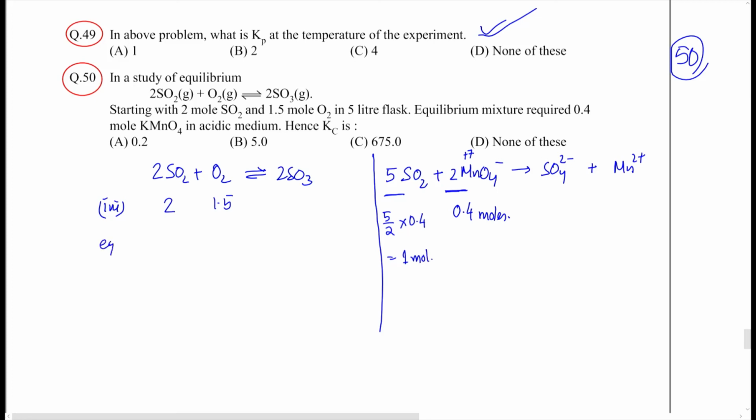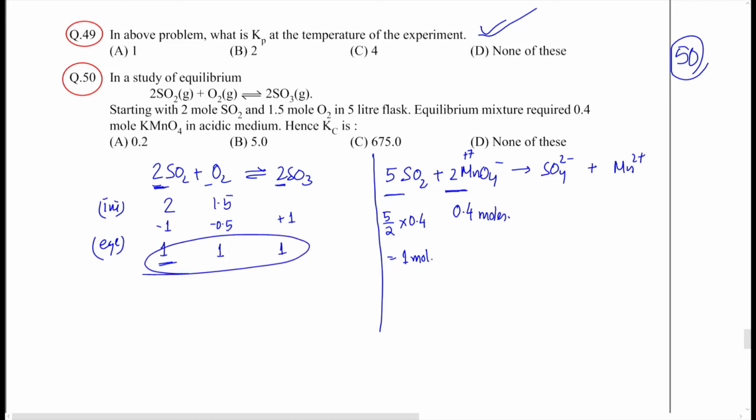So at equilibrium we can say that 1 mole of SO2 has reacted, so 1 mole is left behind at equilibrium. Now this is a 2:1 stoichiometric ratio, so only 0.5 mole of O2 will be consumed, and 1 mole is left. This is a 1:1 ratio for SO2 and SO3, so if 1 mole is consumed, 1 mole of SO3 will be formed.